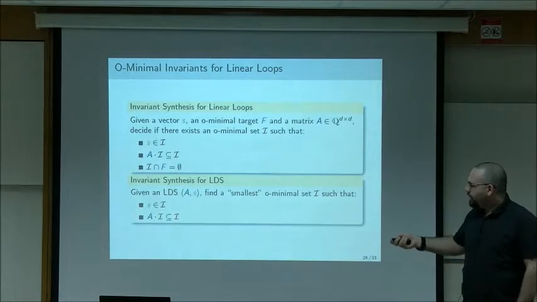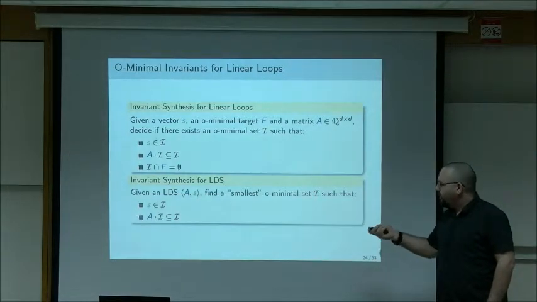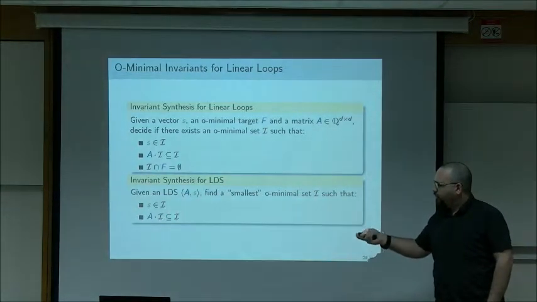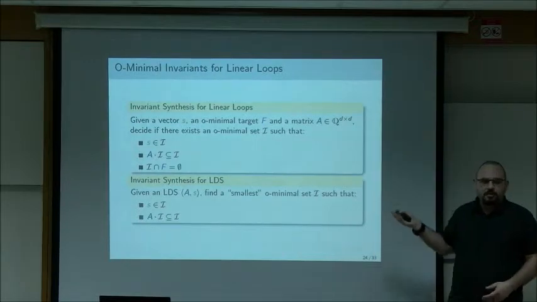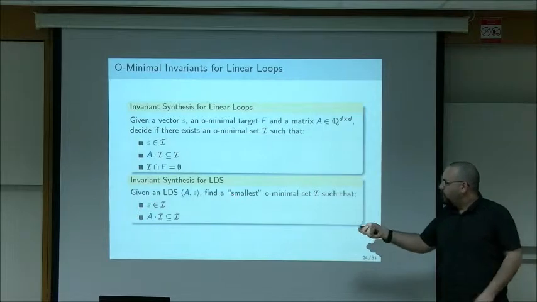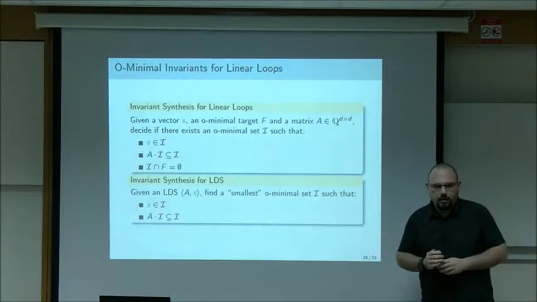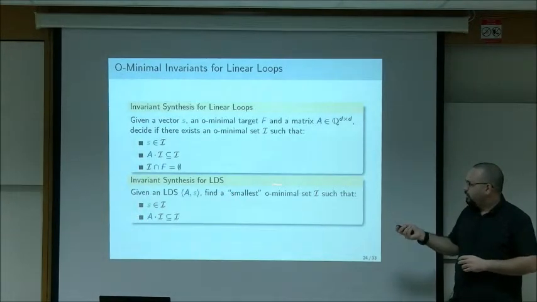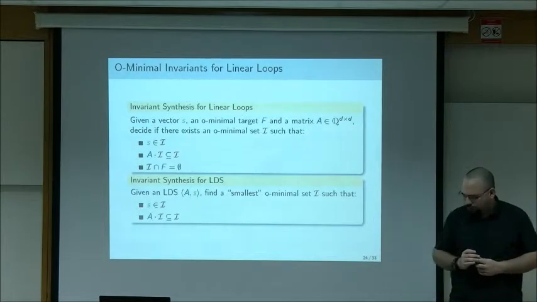And we look at a variant of this problem for linear dynamical systems where we don't have a target. And there we just ask for an O-minimal set I that contains the initial point and is invariant under the matrix. Now, of course, this problem doesn't really make sense because you can take the entire space, which obviously satisfies these. So we want some kind of a minimal set, or a smallest set. And this will become clearer when I define these sets.